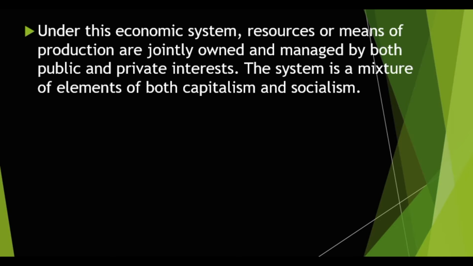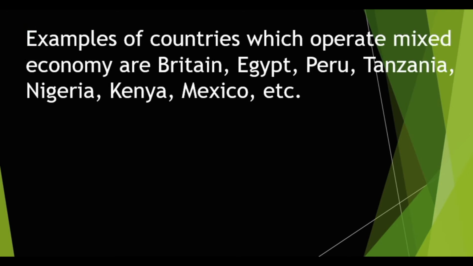Okay, so having seen that mixed economy has to do with the combination of capitalism and socialism together, let us now look at some nations that practice mixed economy. This mixed economy is practiced by countries such as Britain, Kenya, Mexico, and even Nigeria. When you look at the economy of Nigeria, you will see that the actors in the economy are both the private individuals and also the government.